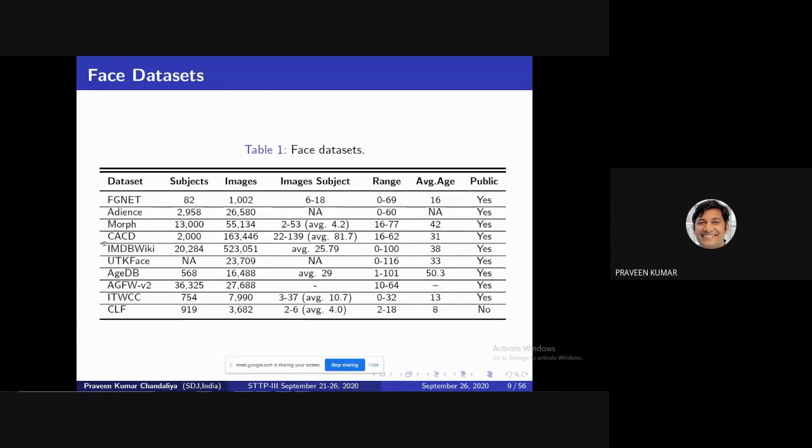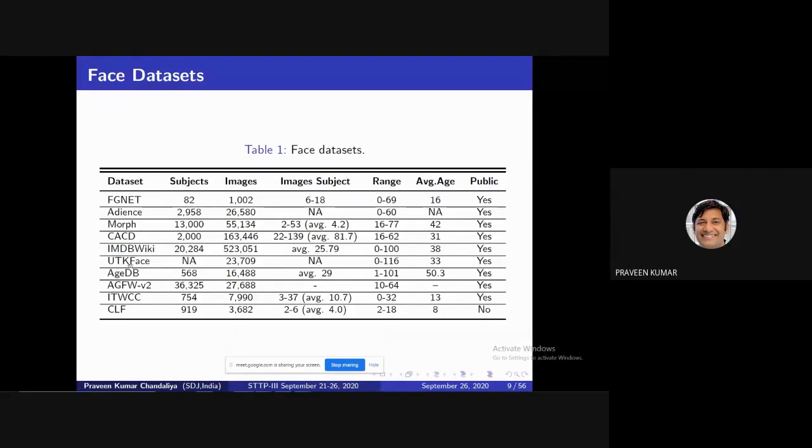If you want to develop, go for CACD. CACD is a publicly available data set. This one is the celebrity data set, and it is an in-the-wild data set. In-the-wild means it was developed with the help of web crawling, collected from the net, Wikipedia, Bing, and the Google search engine. IMDb also has a wild data set. A wild data set means it has a lot of occluded faces, pose-variant faces, low and high resolution images, and non-frontal faces. This type of data set is known as an in-the-wild data set.